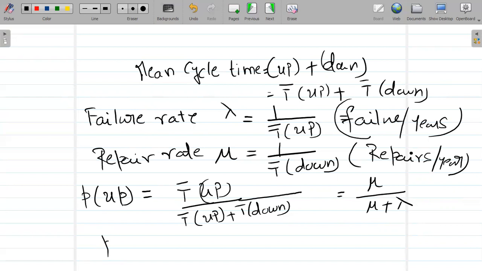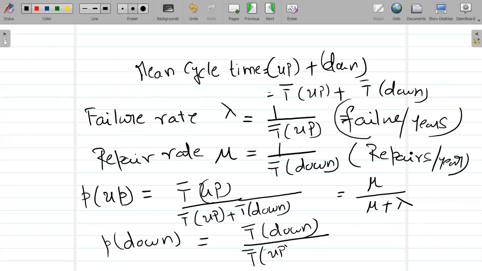Similarly, the probability of a unit being in downtime is the downtime by mean cycle time. So up plus down is the mean cycle time. So what is this value in terms of failure rate and repair rate?